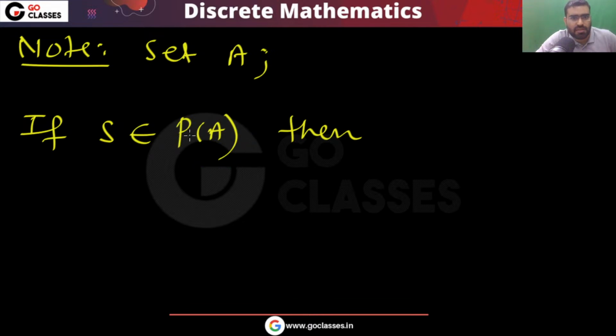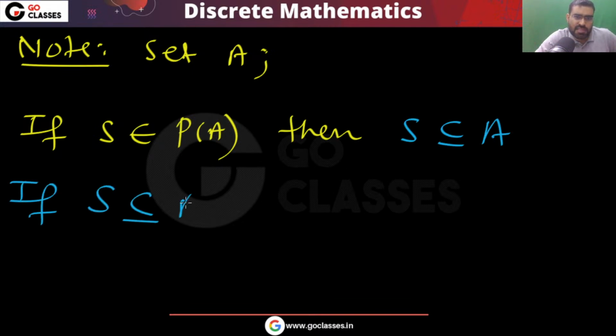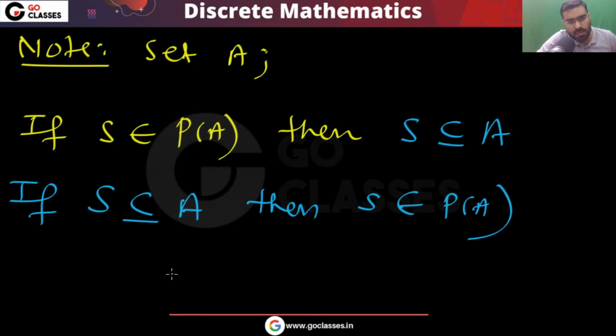Subset of A, right? So it simply means that S is subset of A. Similarly, if S is subset of A, then definitely S belongs to power set of A. Because the power set is a set containing subsets of A. In the power set, every element is subset of A. So if you have some element in power set, that is a subset of A.